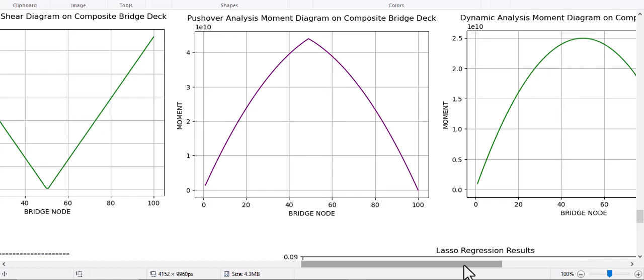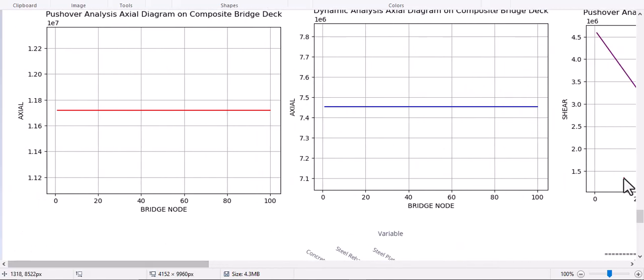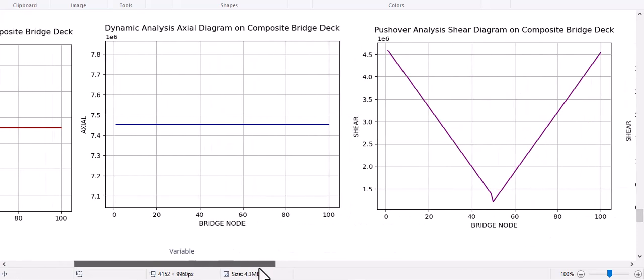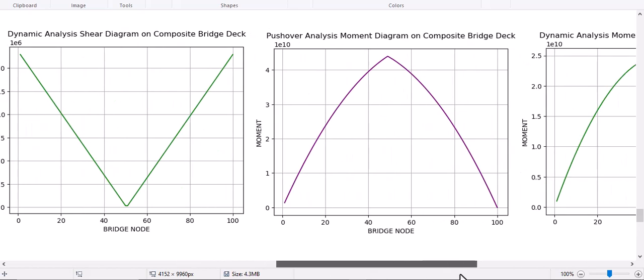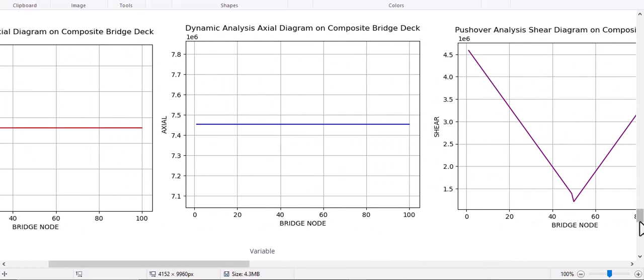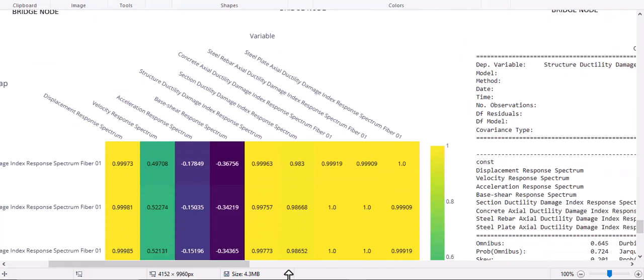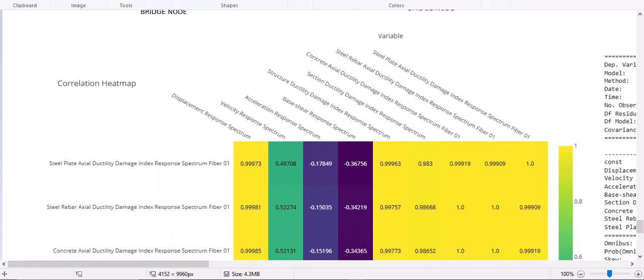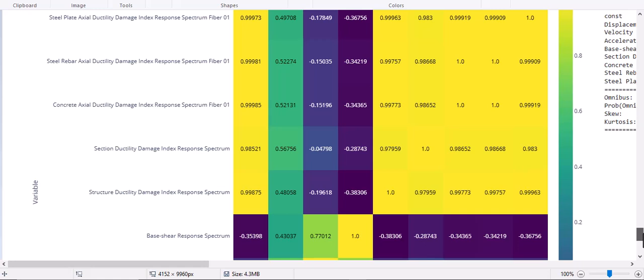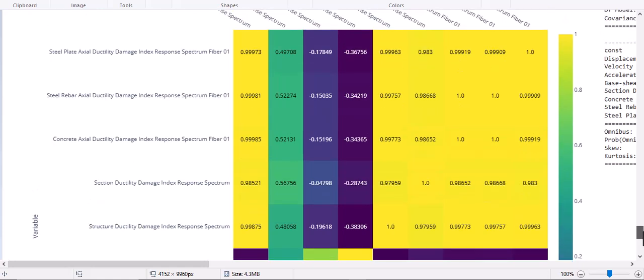And you see, we're going to plot the axial, shear and moment diagram for pushover and dynamic analysis of the last data outputted, and then finding the correlations of each outputted parameter. It shows most of them are very well correlated.